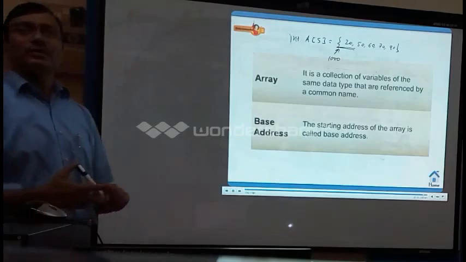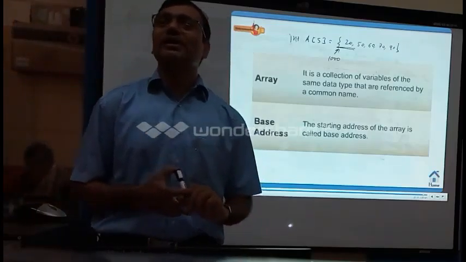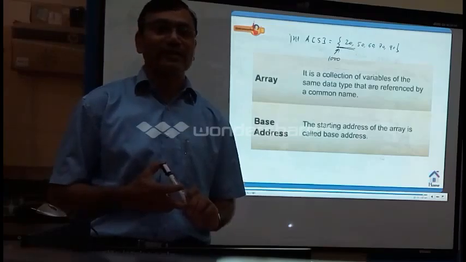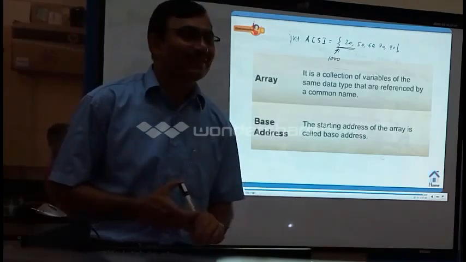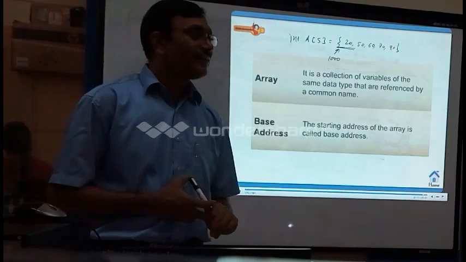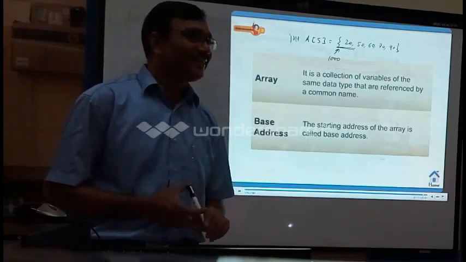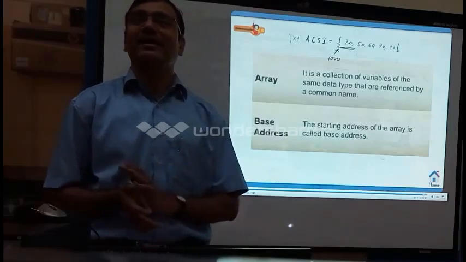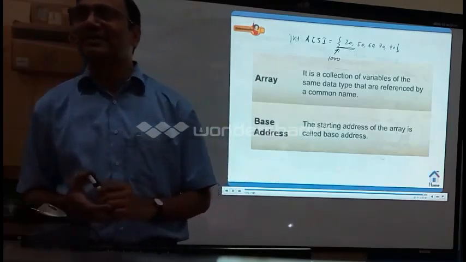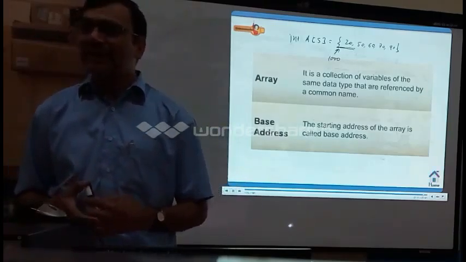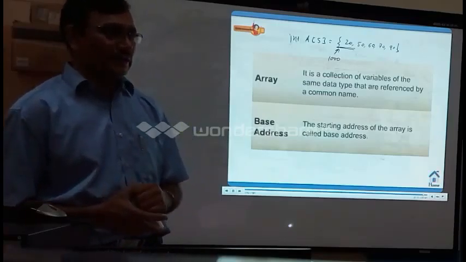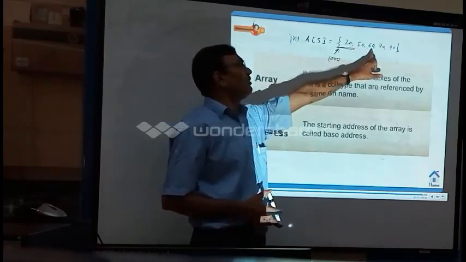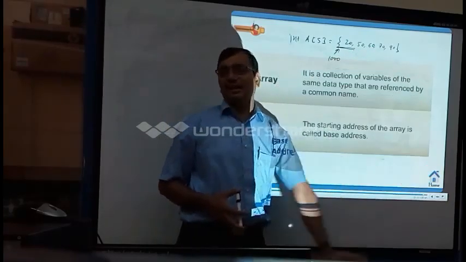Array requires continuous memory locations. Yes. So if it is in continuation, it should be 1001. How are you saying 1002? Because the variable you are using has data type int, which requires 2 bytes for each location. So as a result, it is 1000, 1002, 1004, 1006 and so on.